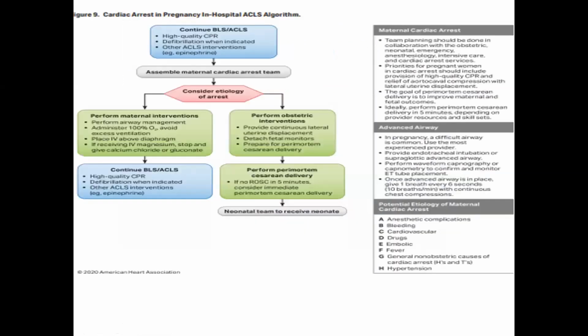There is also a guideline in the 2020 AHA. According to the AHA, you have to provide high quality CPR. You might know what high quality CPR is: push hard, push fast at the rate of 100 per minute without any interruption, with adequate chest recoil, and with the ratio of 30:2. You have to follow along with this high quality CPR. A defibrillator is also very much required and should be immediately available. And you have to give a high flow of oxygen to the patient.